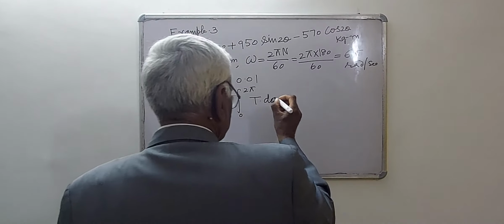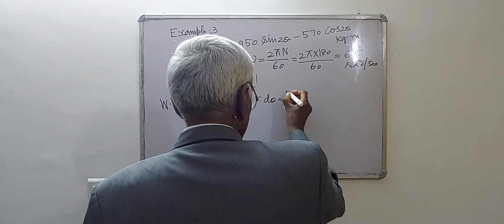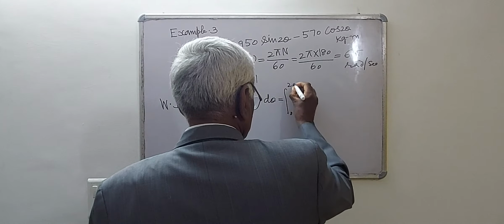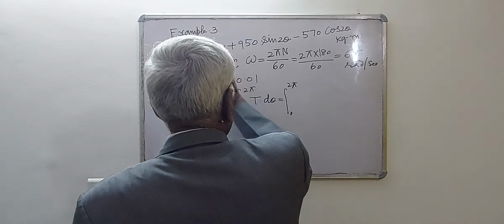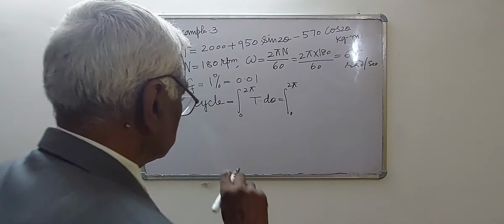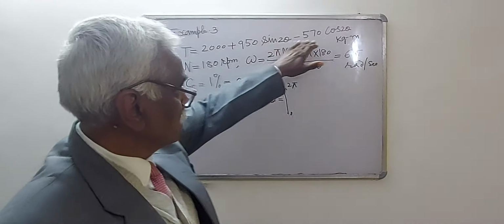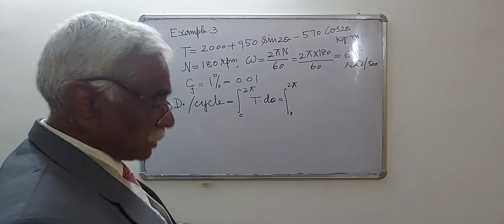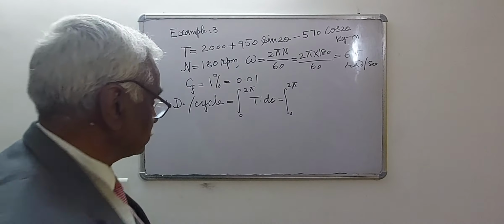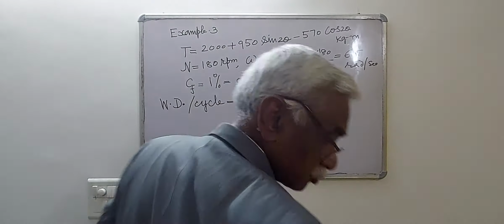The value of T is this much, into d theta. I write the value directly for you.